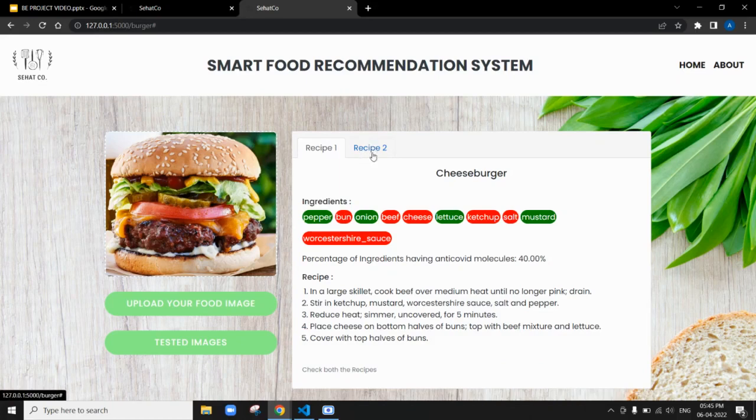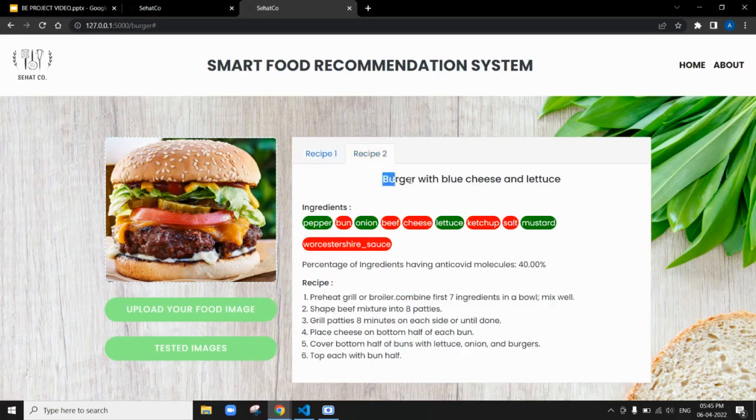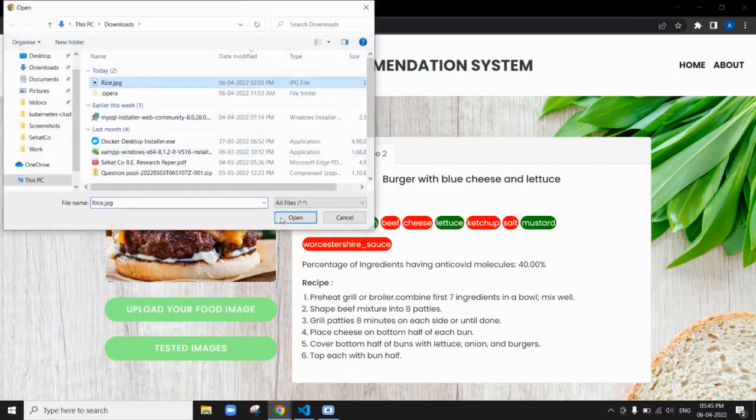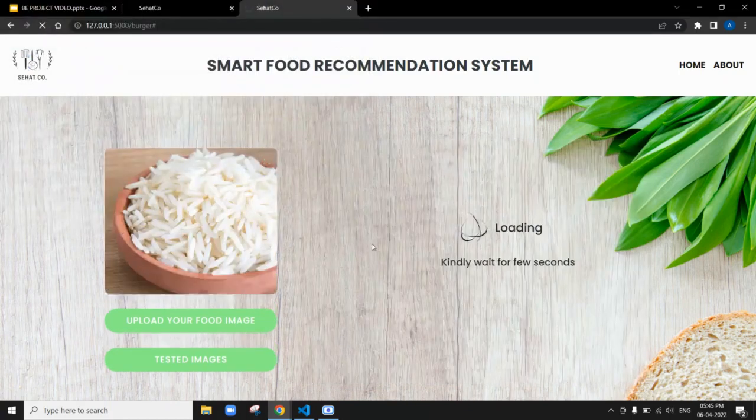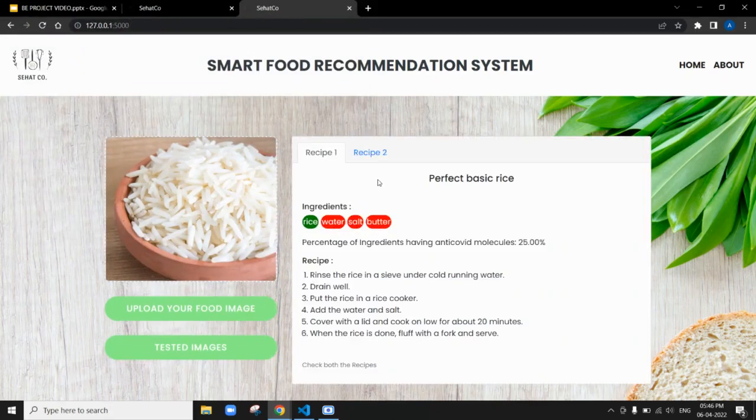Similarly, if you go to recipe 2, this is another recipe that is being suggested, or you can say recommended, by our model, in which, keeping the same set of ingredients, we have another recipe generated for the same food image. The user can also upload his own food image. Like if I just wanted to upload my own image, you can see our model starts loading. So as you can see, the output has been generated.